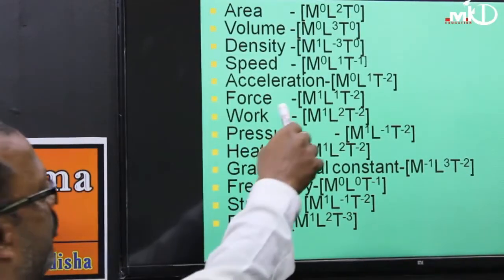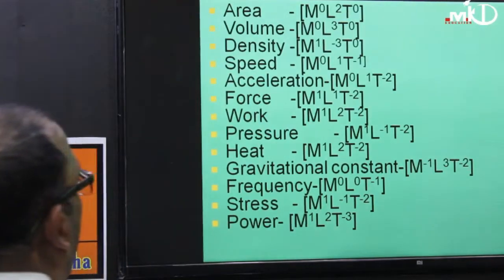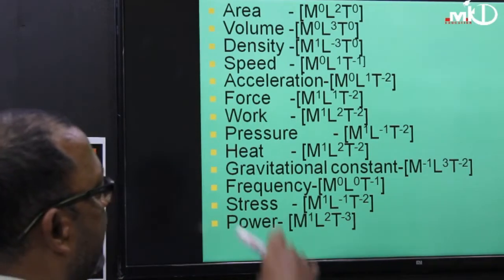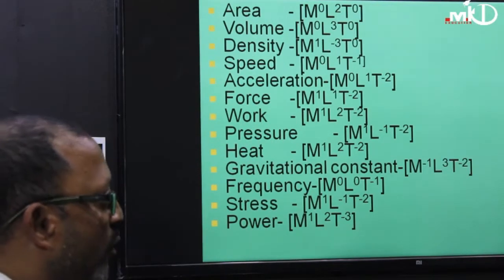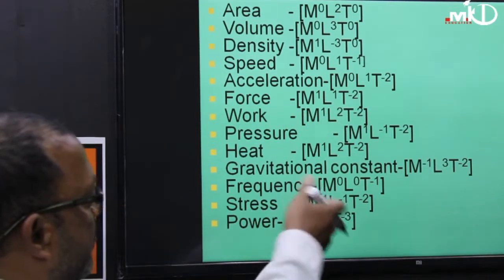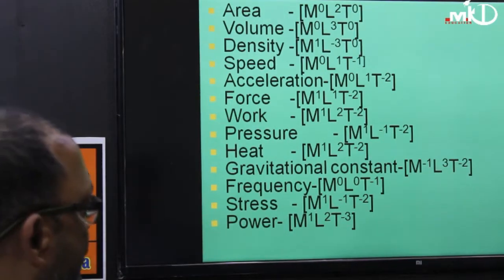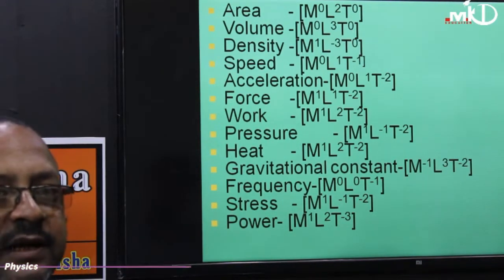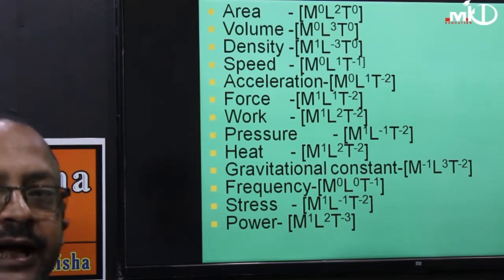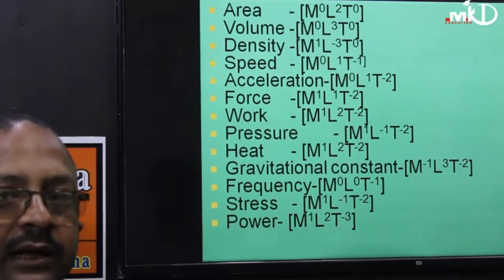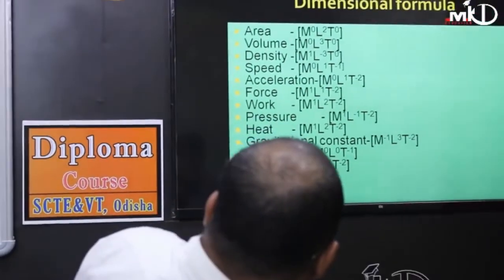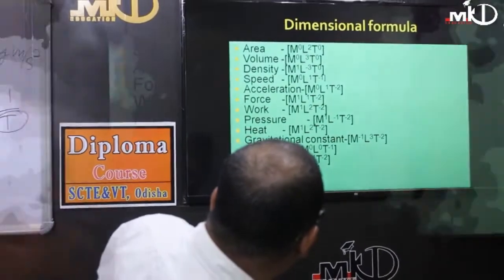Then the dimension formula of force, which I have already derived on this blackboard, is M to the power 1, L to the power 1, T to the power minus 2. And the dimension formula of work is M to the power 1, L to the power 2, T to the power minus 2. Similarly, you can derive the dimensions of pressure, heat, gravitational constant, frequency, stress, power, momentum and impulse. If you are unable to understand, you can ask me in the next class. Then we will switch to the next concept.